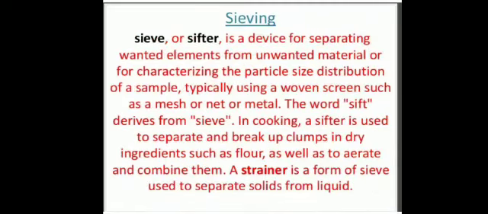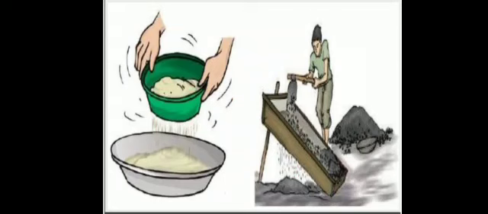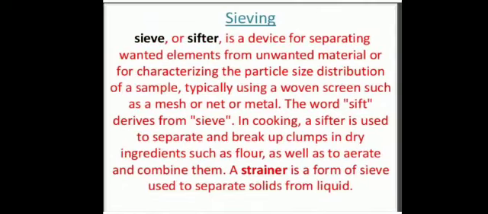Now next is sieving. A sieve is a shallow vessel having small holes at its bottom. You may have seen this while sifting wheat flour. It is made mainly of iron mesh. Sieving is used to separate those solid mixtures which have components of different sizes.